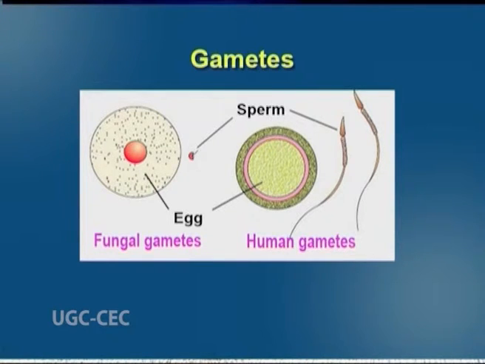The gametes are produced in the gonads or reproductive organs. The male organs are the testes and the female organs are called the ovaries. Either sex may have accessory sex organs such as the penis or the vagina.